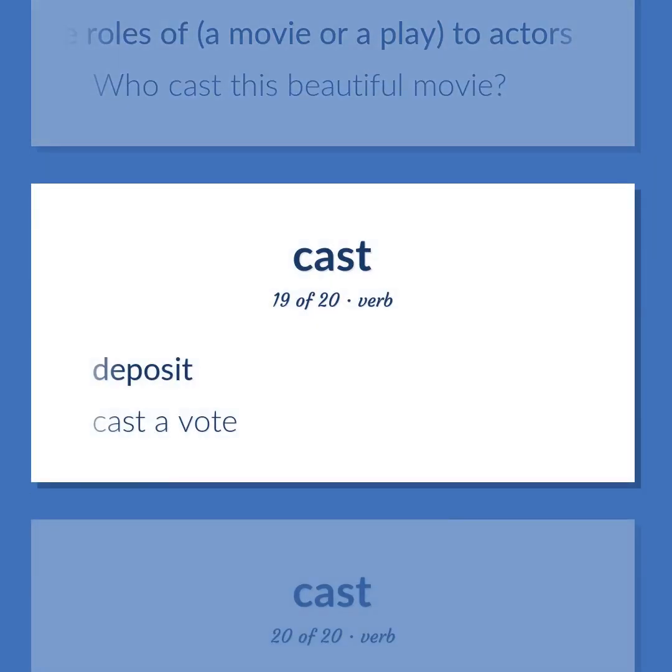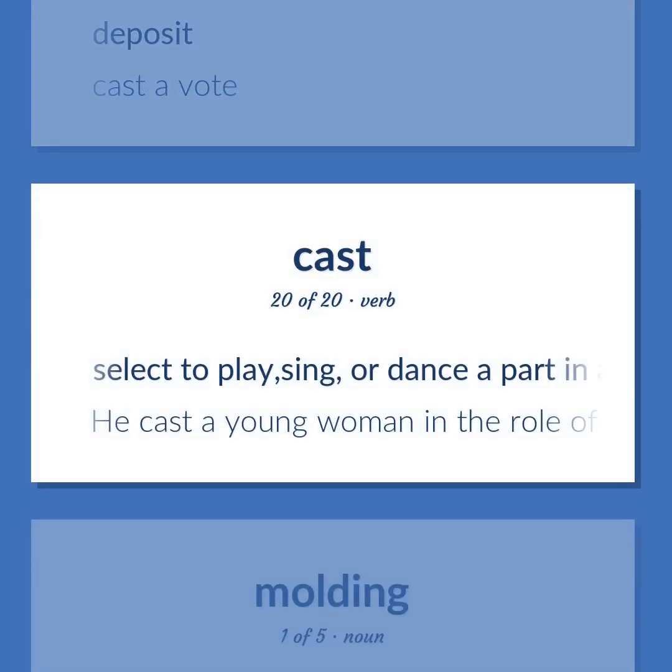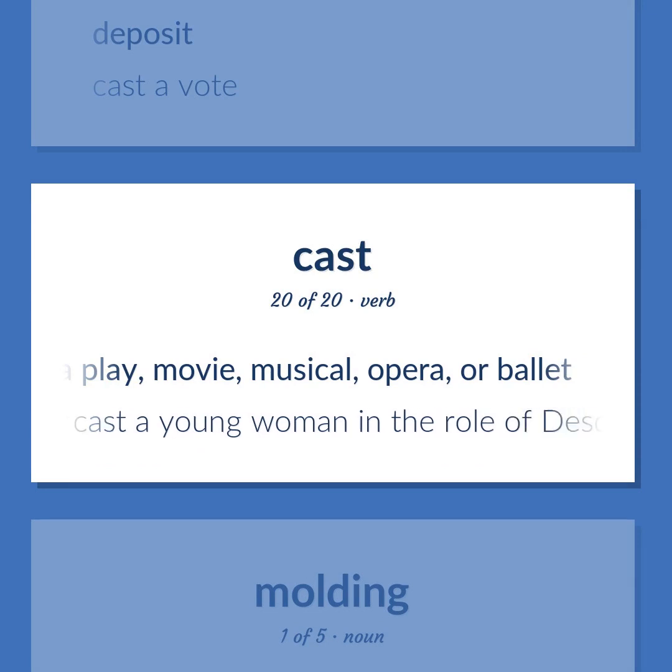Deposit. Cast a vote. Select to play, sing, or dance a part in a play, movie, musical, opera, or ballet. He cast a young woman in the role of Desdemona.